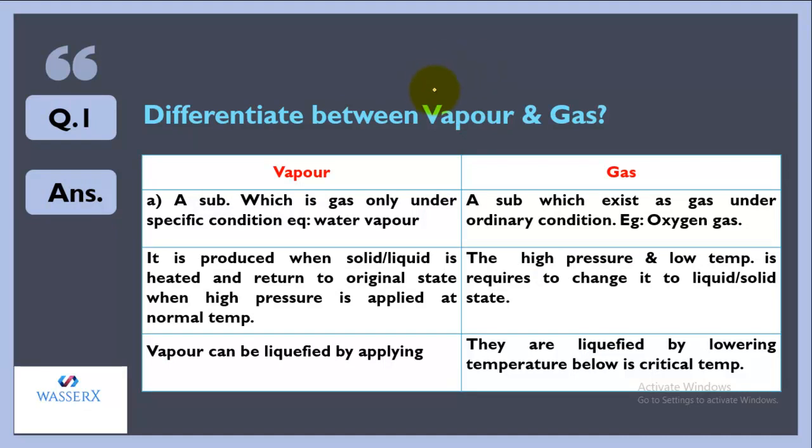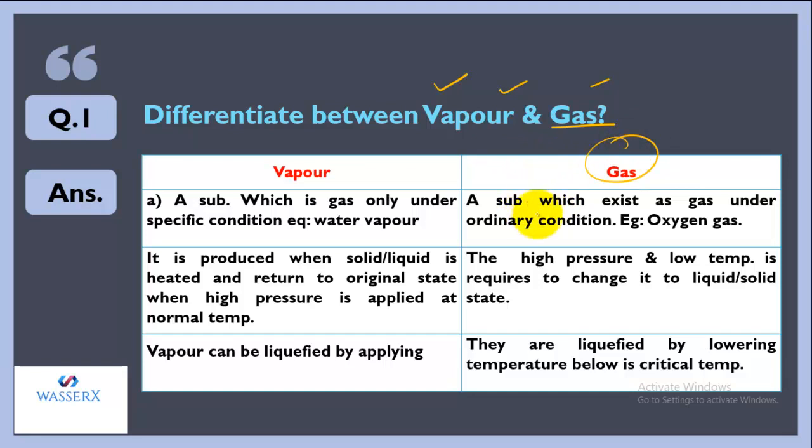The next question is, differentiate between vapor and gas. Often we get confused between these two terms, whether they are alike or different. They are actually different. There is a huge difference between vapor and gas. What is that? Let's start with gas.